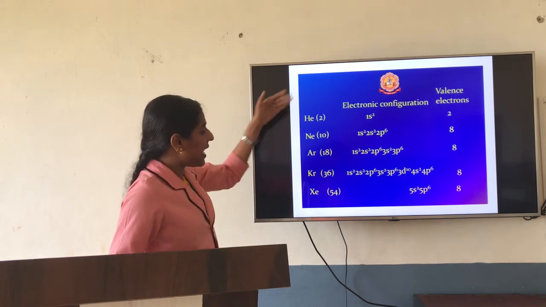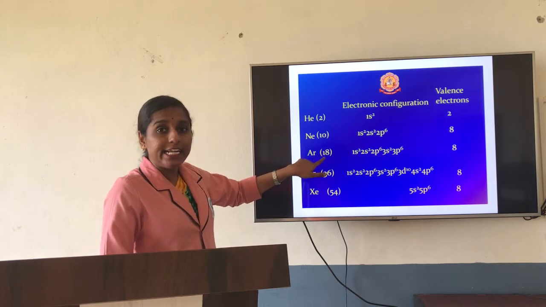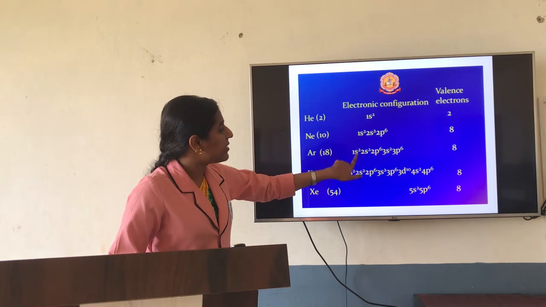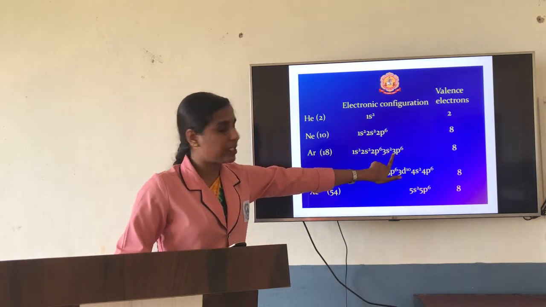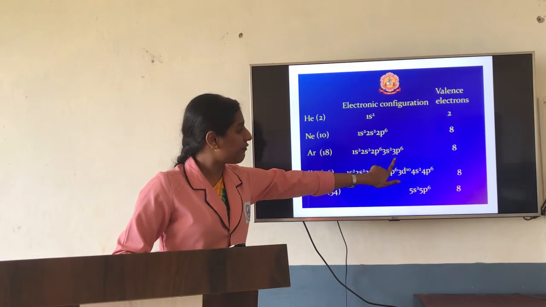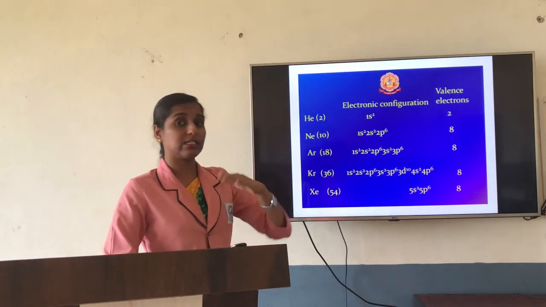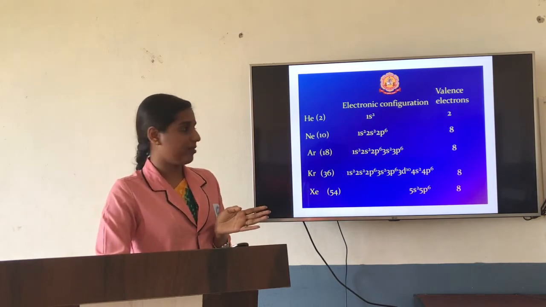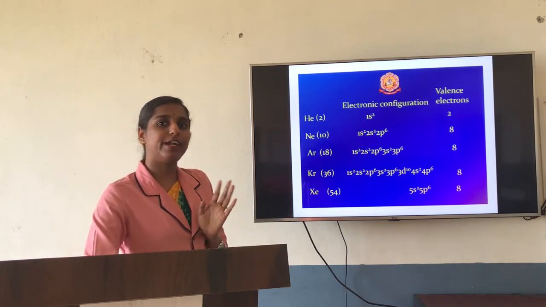In the same way, consider argon. Argon has 18 electrons. The electronic configuration is 1s2, 2s2, 2p6, 3s2, 3p6. In the third shell, 6 plus 2, that is 8 electrons. So in its third shell, the last shell, it has a total of 8 electrons, which is filled, an octet. Octet means 8. So 8 electrons are filled, so it is stable.